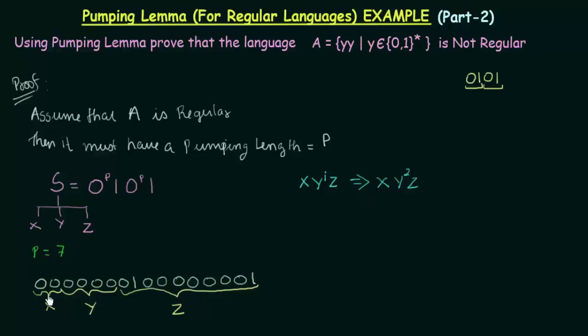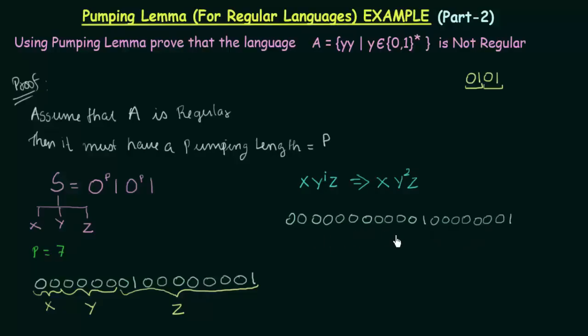What is x? X is 0 0 0 0. And what is y? Y contains 1 2 3 4 zeros, and it is y squared, so we have to repeat y once more. So 1 2 3 4 more zeros, and then z. Z is 0 1 0 1 followed by 7 zeros and then 1. Okay, so this is the string that we obtained.